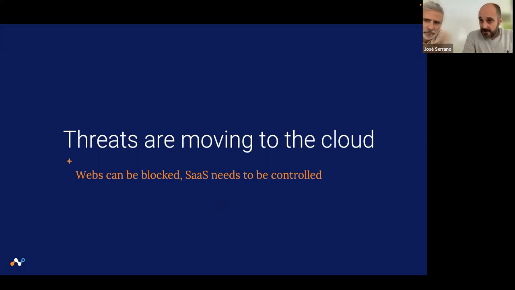But what about the applications? The business applications that you are using nowadays on a daily basis cannot be blocked. You cannot block GitHub, you cannot block Slack, you cannot block OneDrive for sure, because this application needs to be open for business reasons. And bad actors know that.